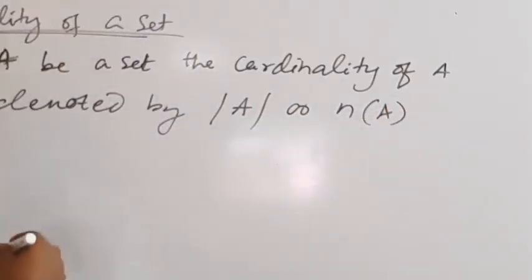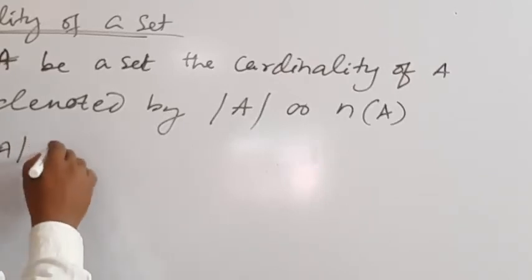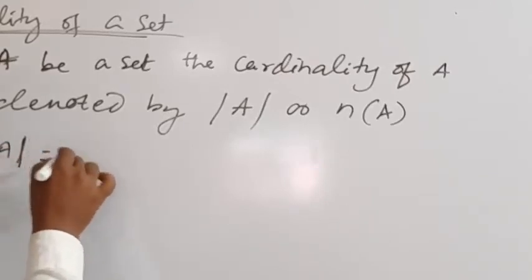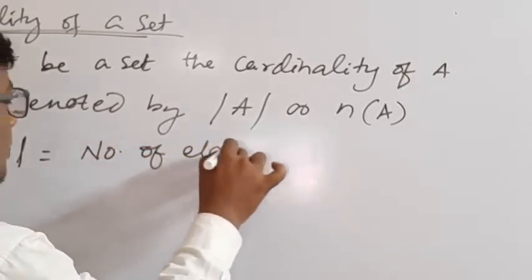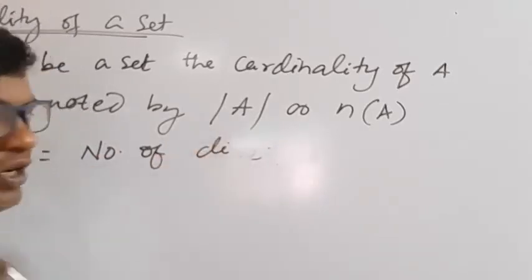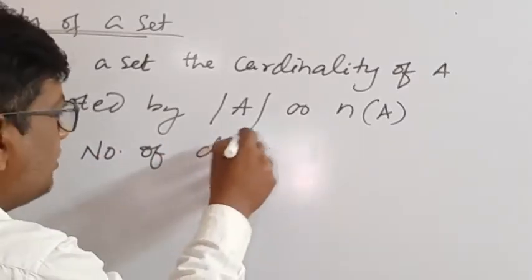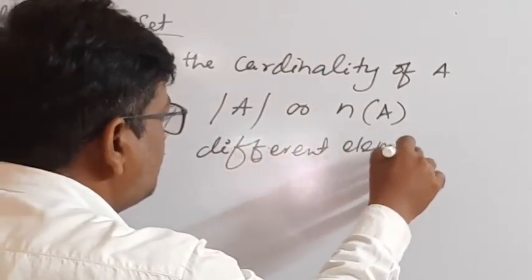Then cardinality of A is equal to the number of different elements. Repetition is not allowed.